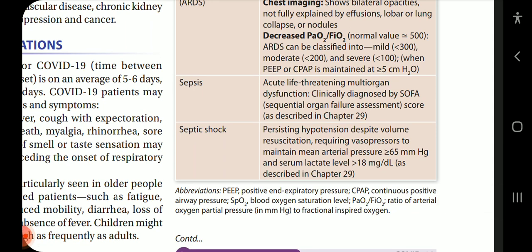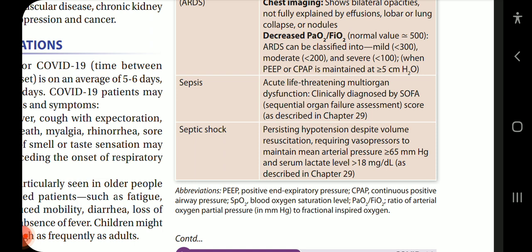Sepsis, acute life-threatening multi-organ dysfunction, can occur, clinically diagnosed by SOFA score, sequential organ failure assessment score. Septic shock: persisting hypotension despite volume resuscitation, requiring vasopressors to maintain mean arterial pressure more than 65 mm Hg and serum lactate level more than 80 mg per deciliter account for the septic shock.